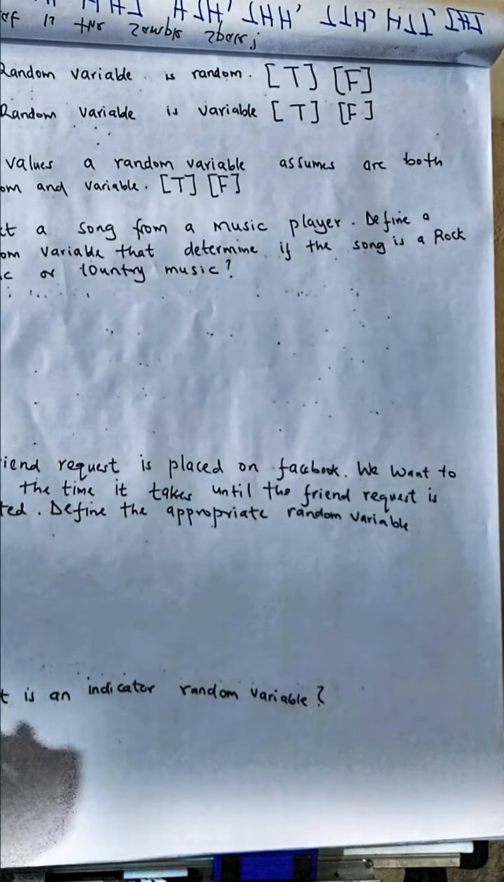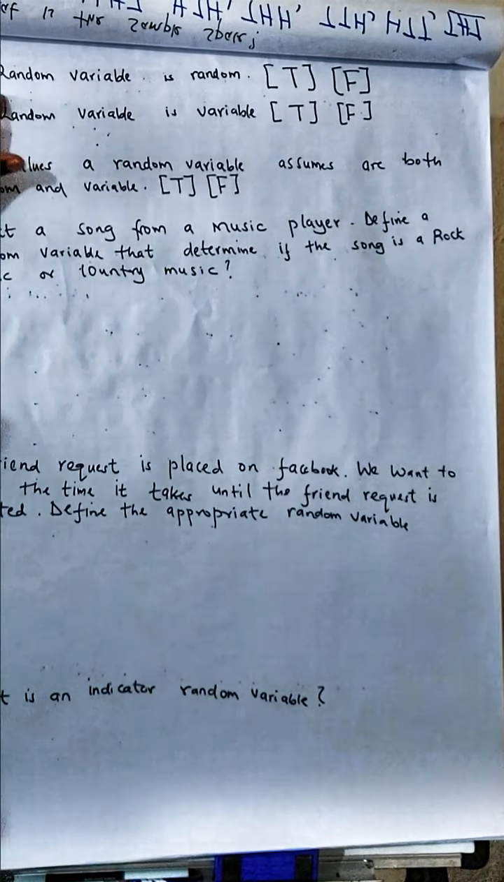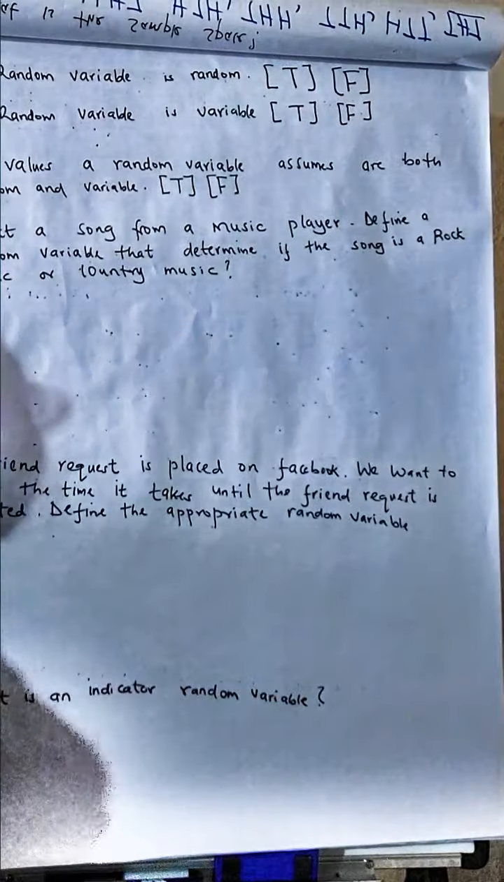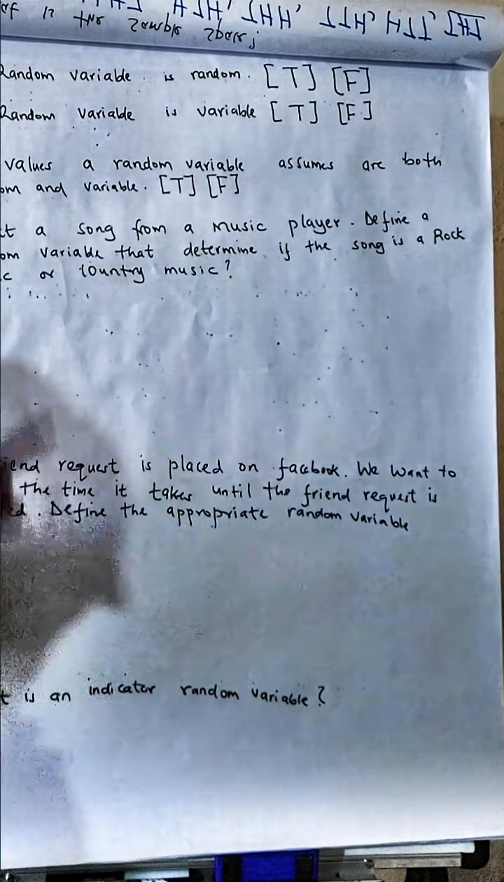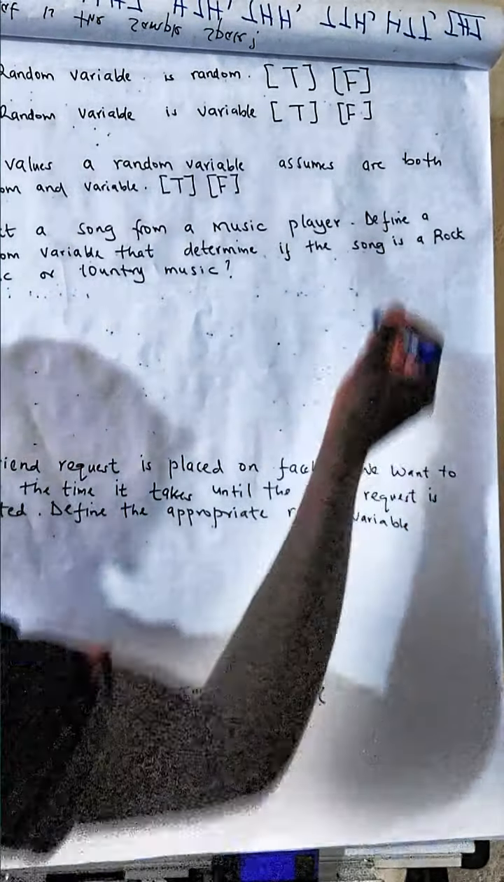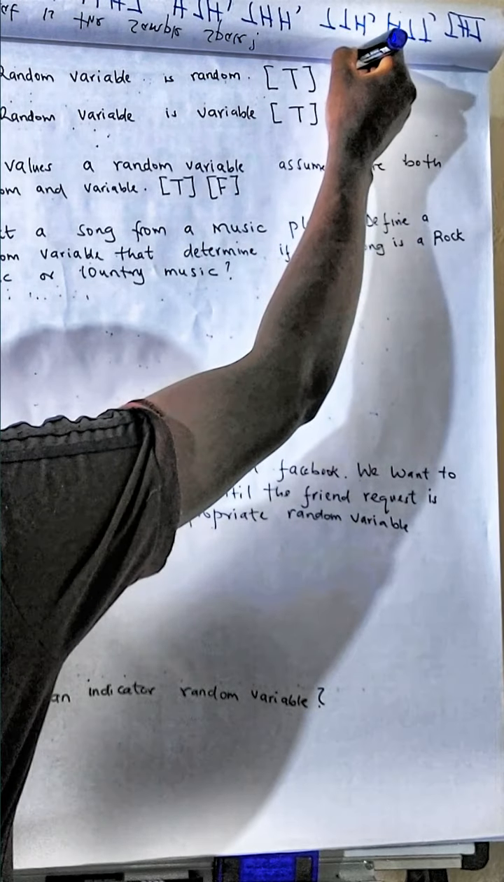The other question is question 5. A random variable is random. Is it true or false? Pause the video and think for a second. A random variable is random. Is it true or false? It is false.